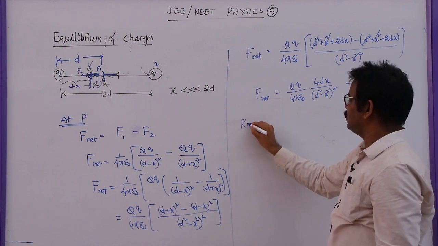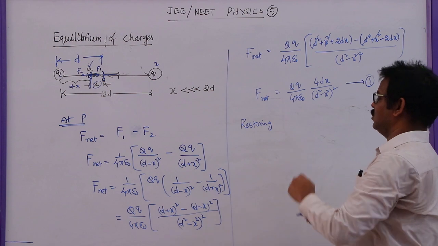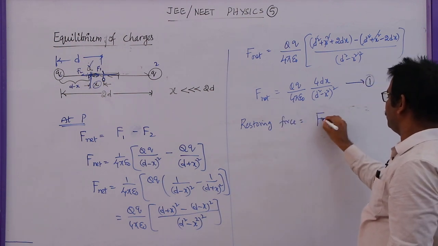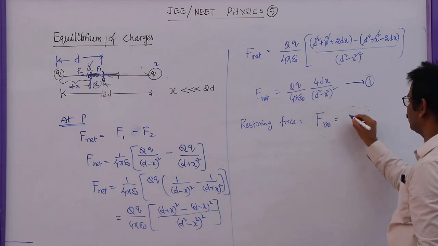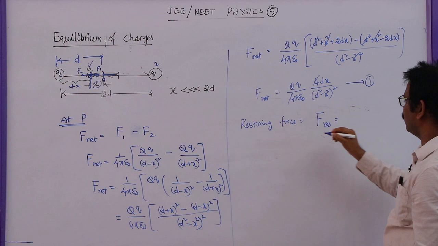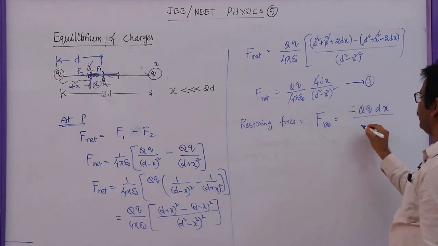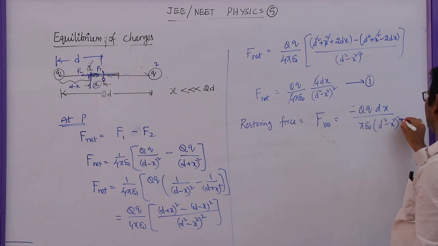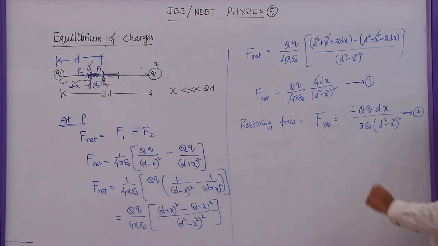So what is the restoring force acting? Because for every action there is an equal and opposite reaction. So here restoring force is given by same force but acting in opposite direction. So what I can write, you can cancel 4 and 4 here, minus capital Q small q dx by pi epsilon naught d square minus x square whole square. This is equation 2, which we write as restoring force.